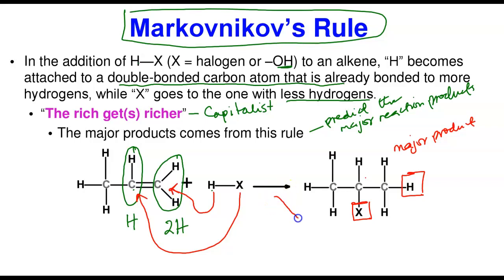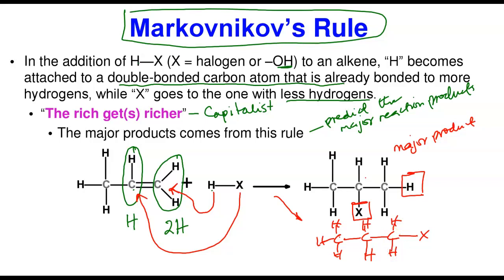The minor reaction product here is going to be, okay, let me write it. It's going to be carbon to carbon to carbon. The minor reaction product is formed at random; you are not thinking of the rule. You can just take X and add it here. So X is going to be here, and then you add your hydrogen at this point. Then the rest, you saturate it yourself as we did earlier.